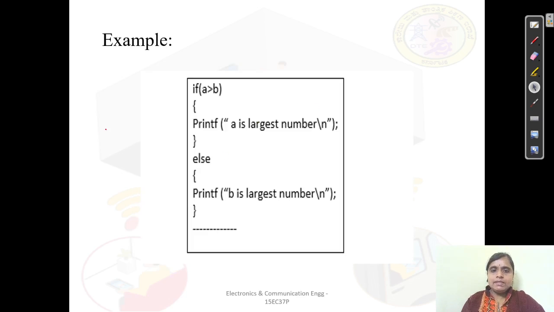The same previous example I can explain here. Just now the example which we took in the previous slide was: if A is greater than B. Again the same example I am quoting here. So if A is greater than B, then A is the largest number. Else, see here we are using the else, B is the largest number. This is how we are going to have the same example by taking the two blocks, that is a true block and also the false block.